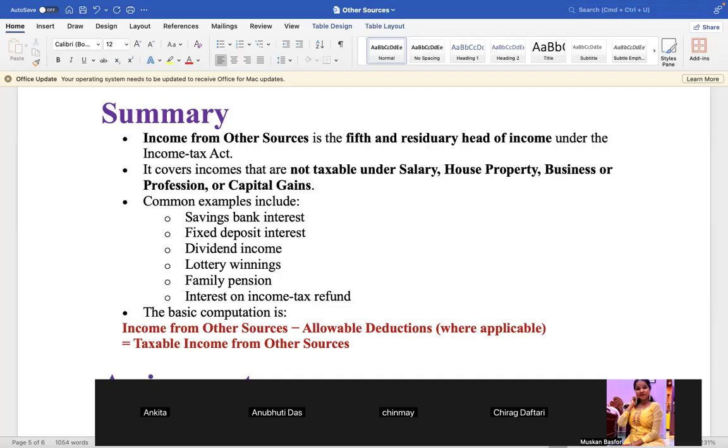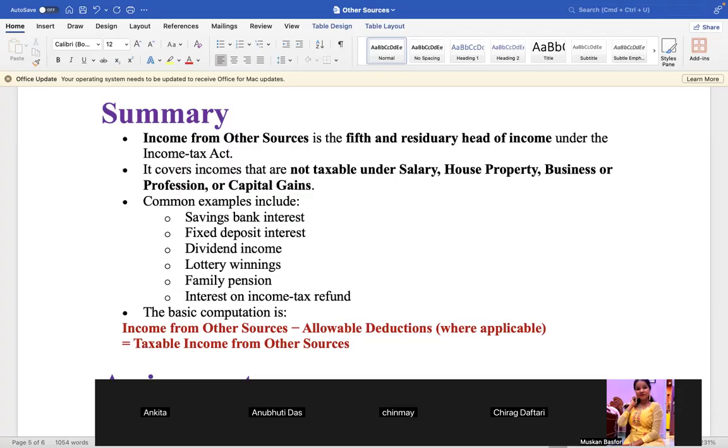Summary: income from other sources is the fifth and residuary head of income under the Income Tax Act. Do you understand what residuary is? Residuary means which is left over. There may be different types of incomes. Some incomes will go to salary, some to house property, some to business or profession, some to capital gains. And what is left over, which does not go to any head, is known as residuary, and that is under income from other sources. It comes under IFOS. That is residuary, left over, baaki.